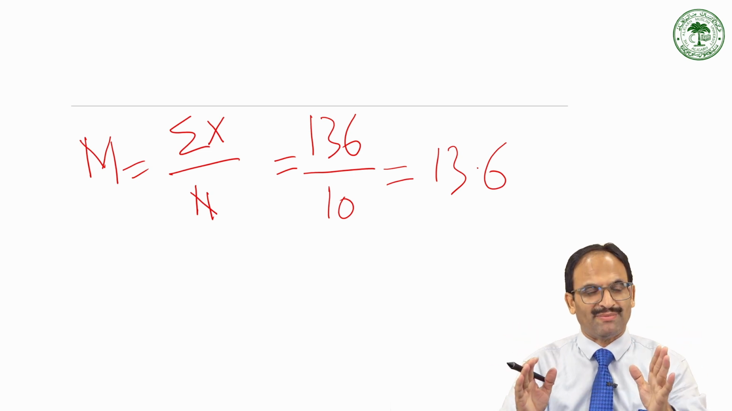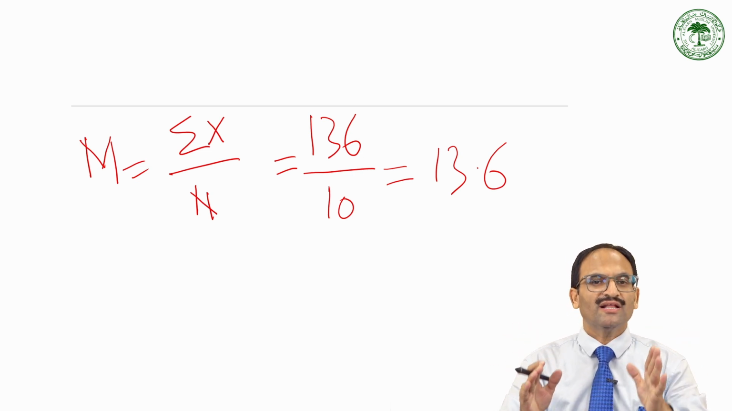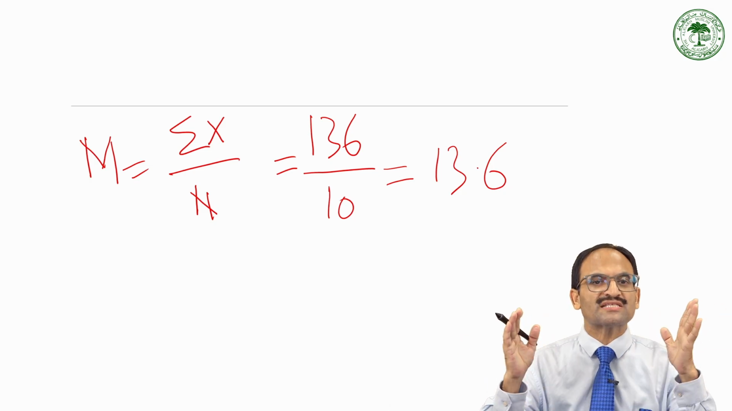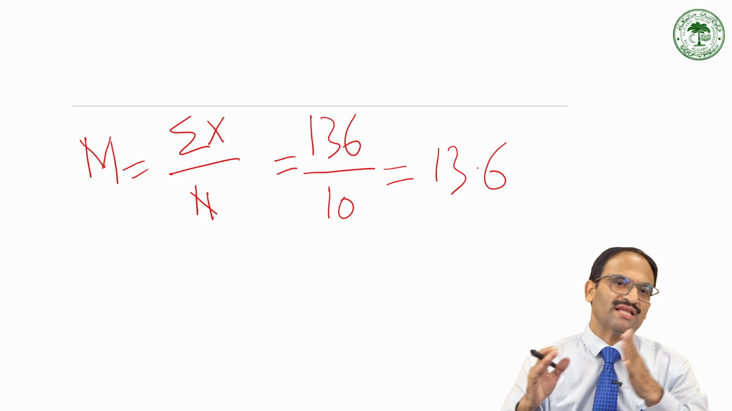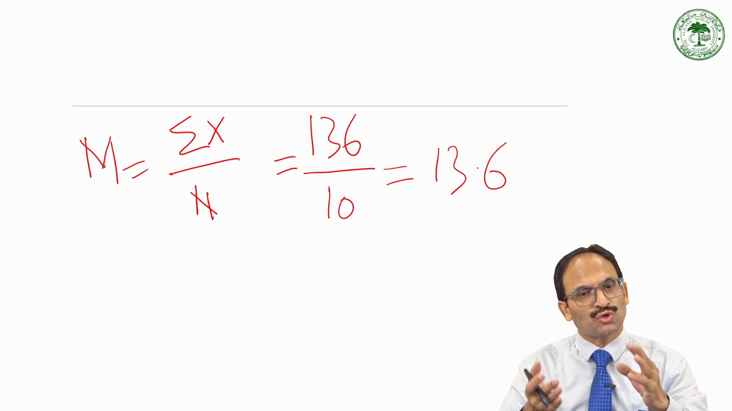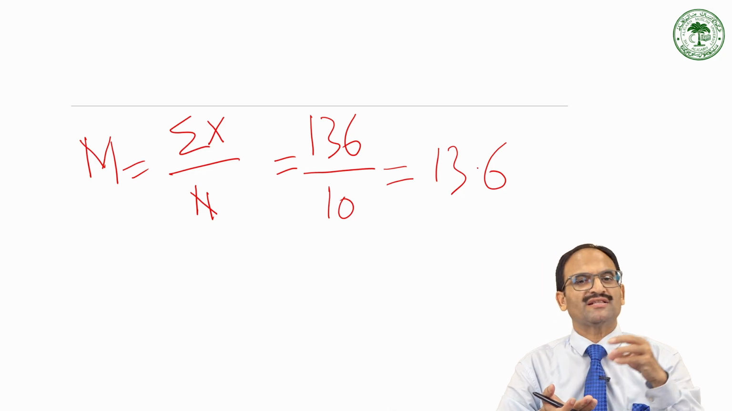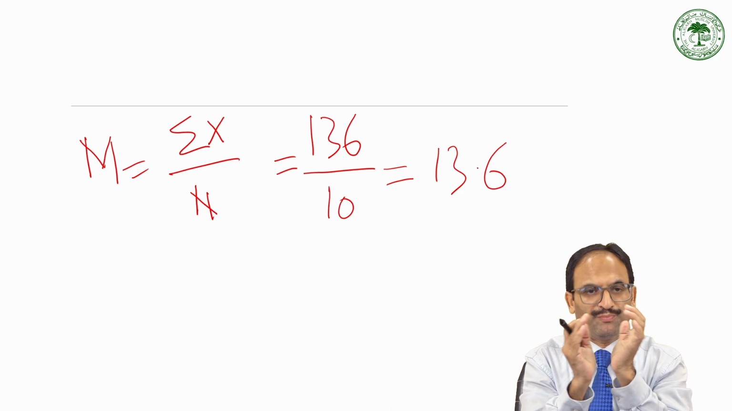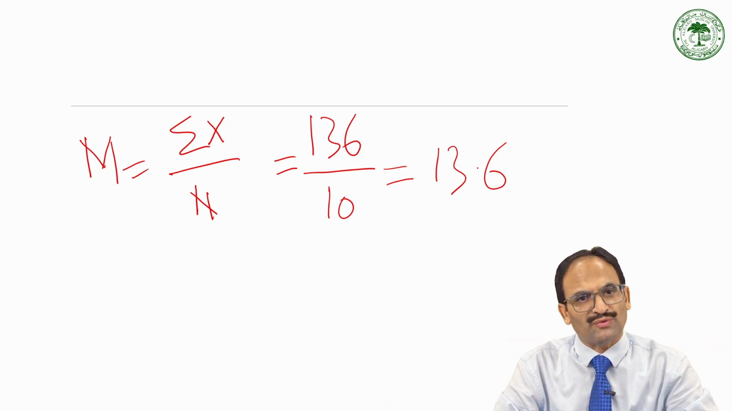It might happen that the mean of any data set can come to be such a number which is not there in the data. So you need not worry. This 13.6 shows the average value, and this shows the average behavior of that particular group. So this is how we calculate the mean.